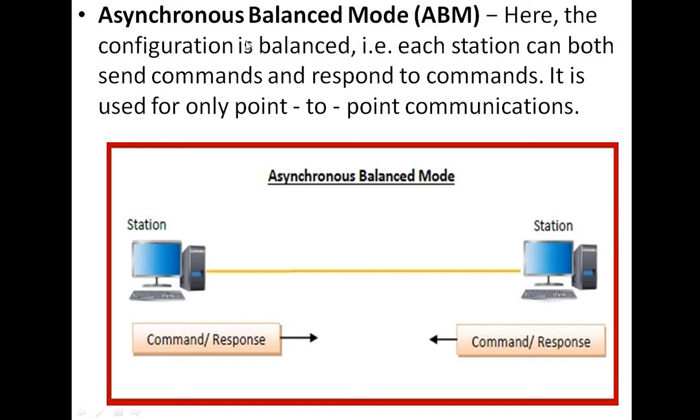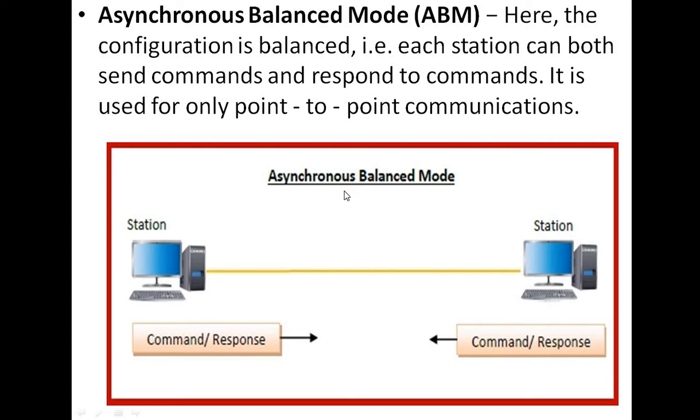Here the configuration is balanced, as I have told you. That is, each station can both send commands and respond to commands. It is used for only point-to-point communications, but in case of NRM it is used for point-to-point as well as multi-point connection, but ABM is generally applied for point-to-point communication only.